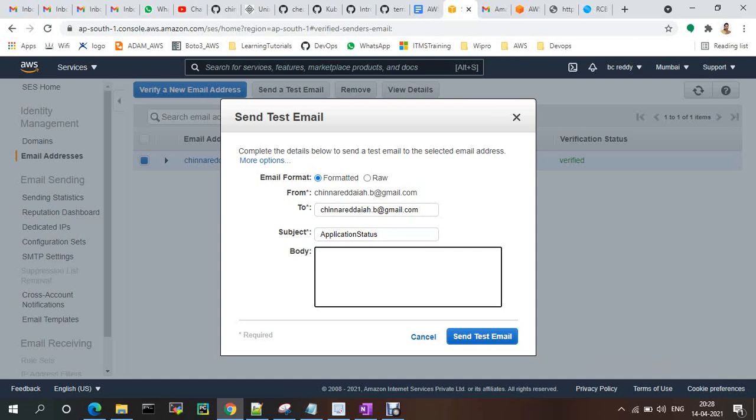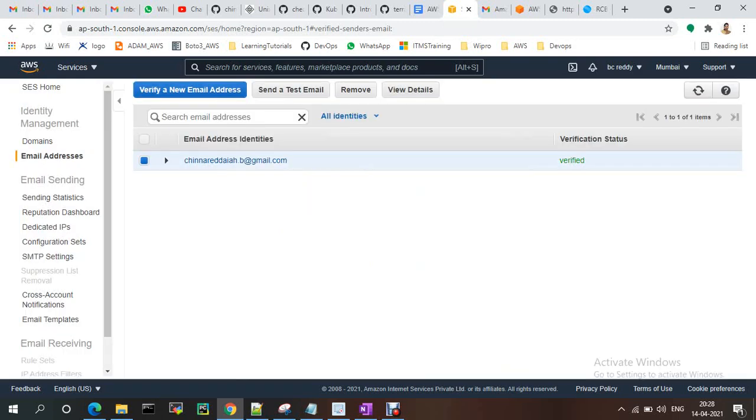And hi team, please find the application status below. Okay, whether it is stopped or running or any errors. Okay, like that, just send it out.